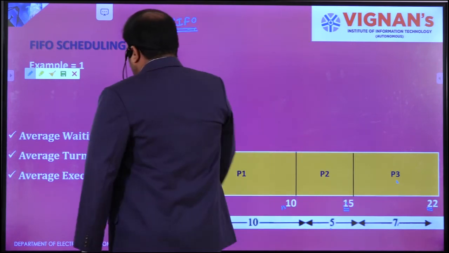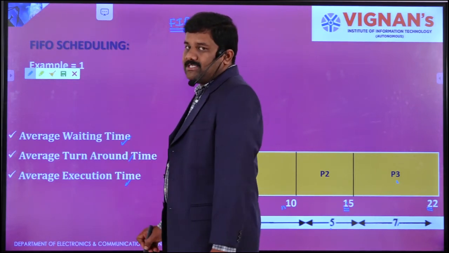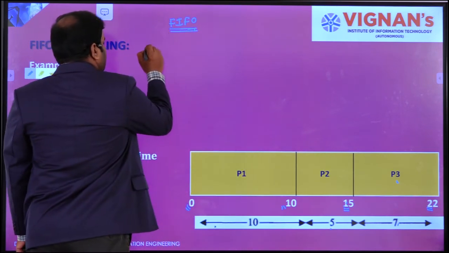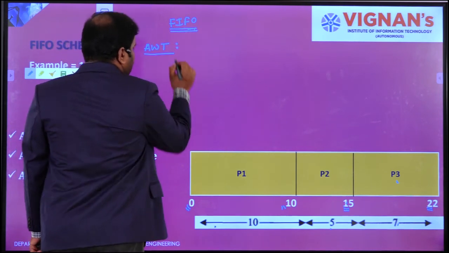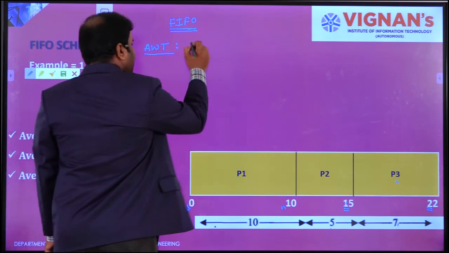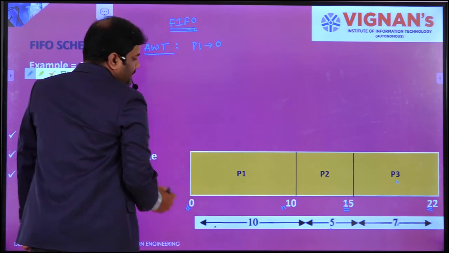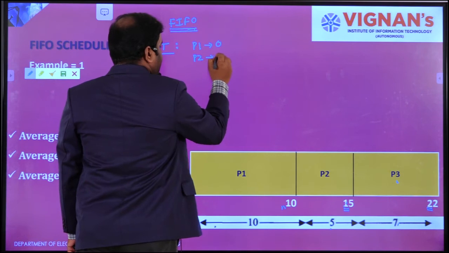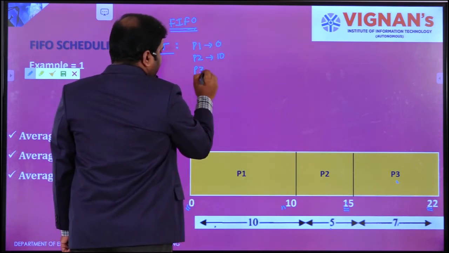Now I would like to calculate average waiting time, average execution time, and then average turnaround time. Let's look at average waiting time. Waiting time: P1 has to wait how much time? 0, no need of any waiting. So P1 has waiting time 0. For P2, waiting time is 10. And for P3, waiting time is 15.